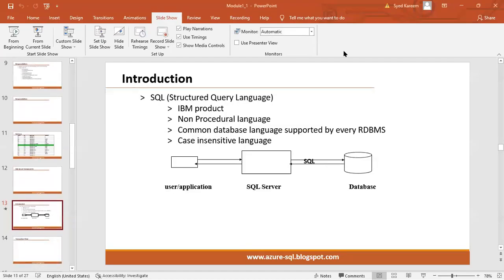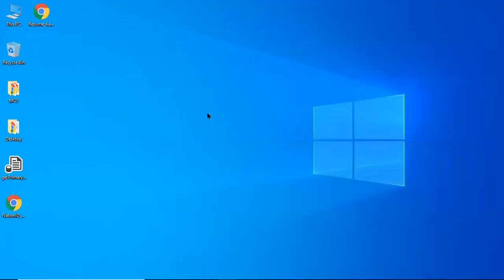Let's conclude the session. As part of today's session, once again I have repeated the same things. We started with different versions, and we have seen our latest version is the 2019 version. Second, SQL Server supports two types of components, workstation components and server components.